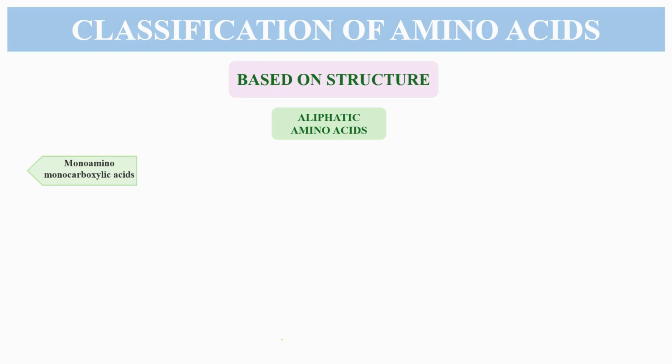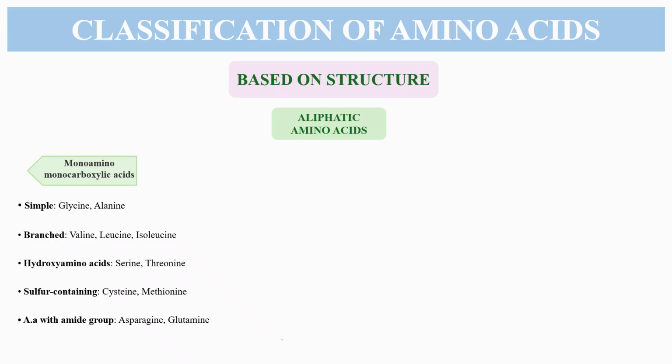Monoamino monocarboxylic acids include simple amino acids such as glycine and alanine, which have one functional group at the side chain. They also include branched chain amino acids, for example, valine, leucine, and isoleucine. There are also hydroxy amino acids such as serine and threonine, which have a hydroxyl group. Then there are those that contain sulfur, which include cysteine and methionine. Amino acids also contain amide groups, such as asparagine and glutamine.